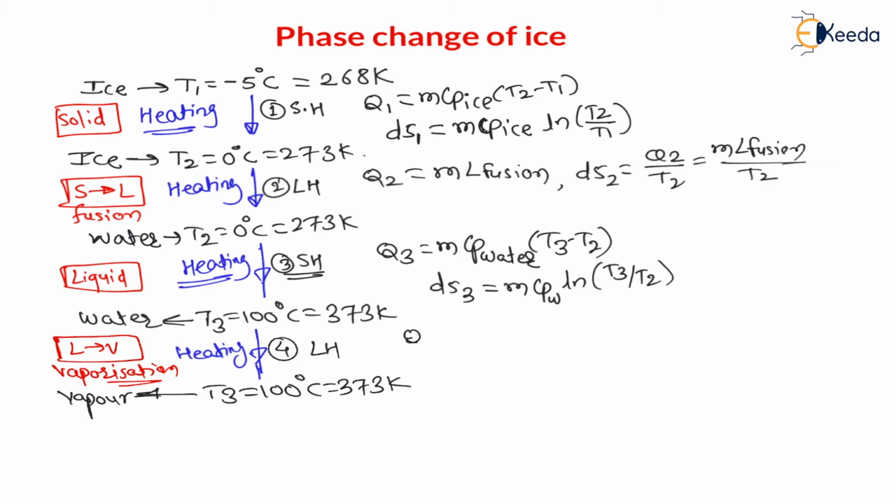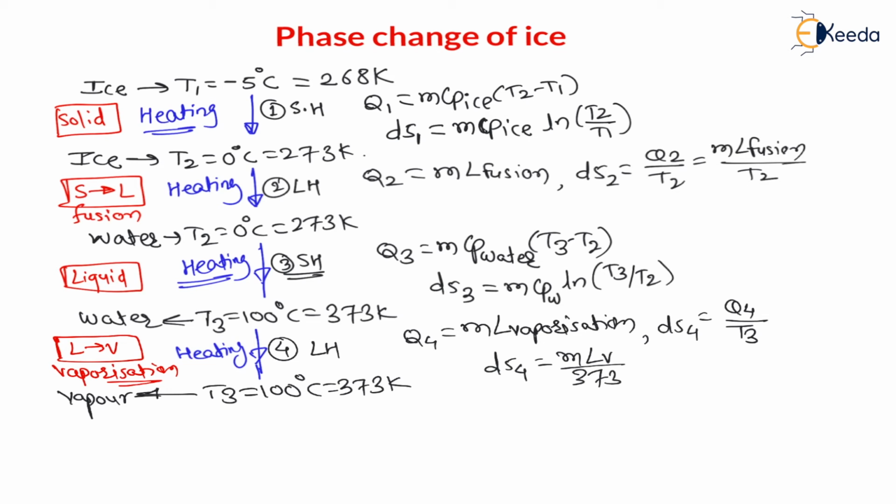Therefore, this Q4 is nothing but mass into latent heat of vaporization. And for the entropy change, ds4 will be equal to, as it is a constant temperature process, heat Q4 divided by temperature T3. Therefore, ds4 is equal to mass into latent heat of vaporization divided by T3, where T3 is 373 Kelvin and T2 is 273 Kelvin, right?